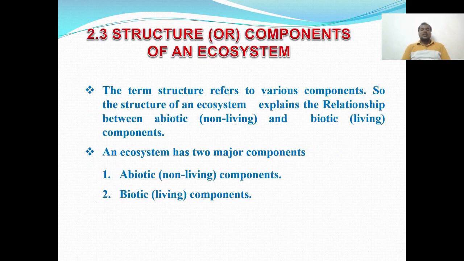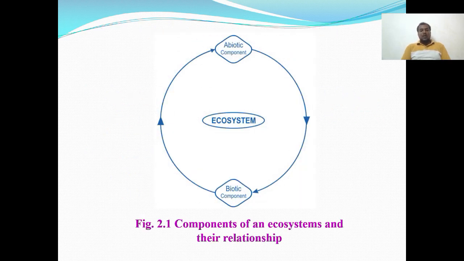Then structure and components of ecosystem. In this term, structure refers to various components. The structure of an ecosystem explains the relationship between the abiotic and biotic components. Biotic means living organisms and abiotic means non-living components. These are the components of an ecosystem and the relationship structure.